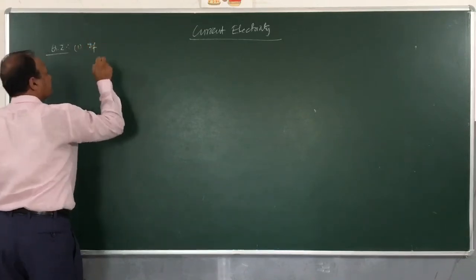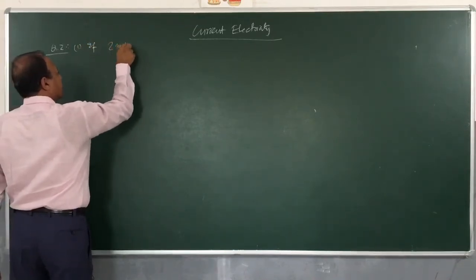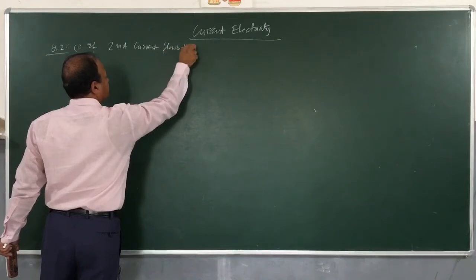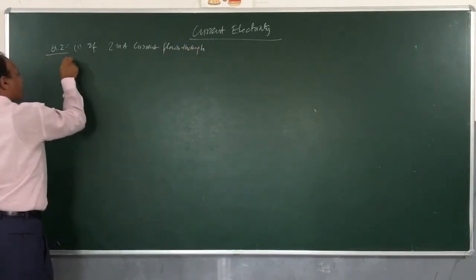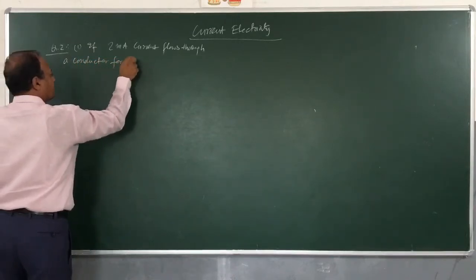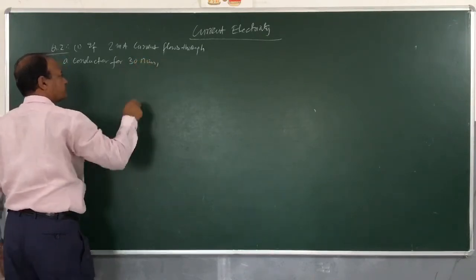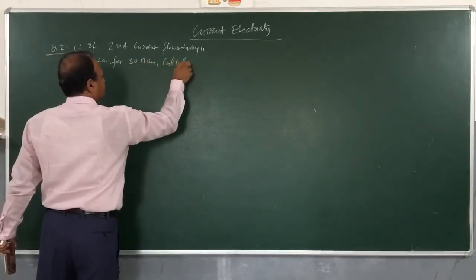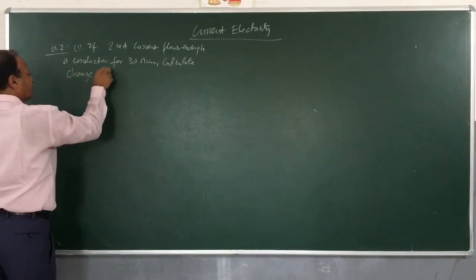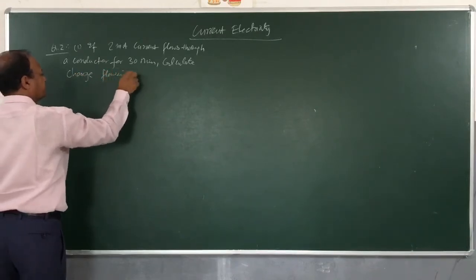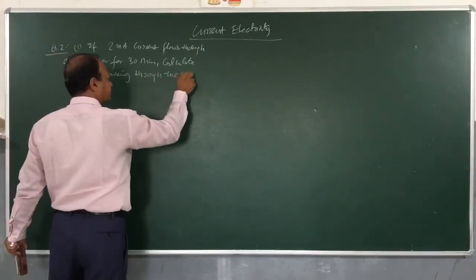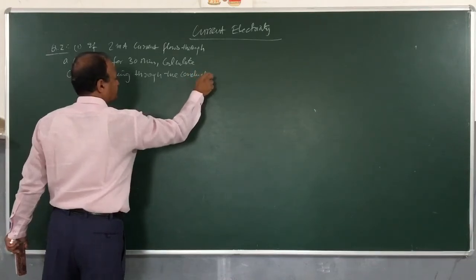If 2 milliampere current flows through a conductor for 30 minutes, calculate the charge flowing through the conductor.